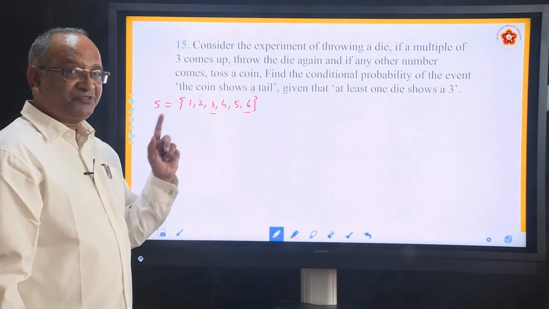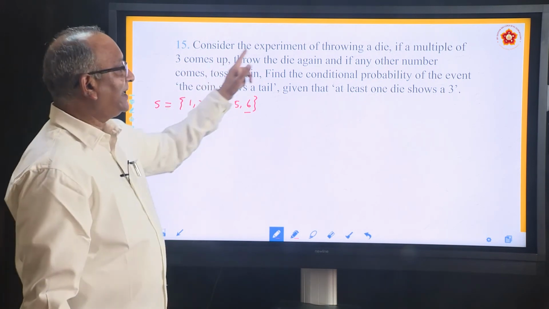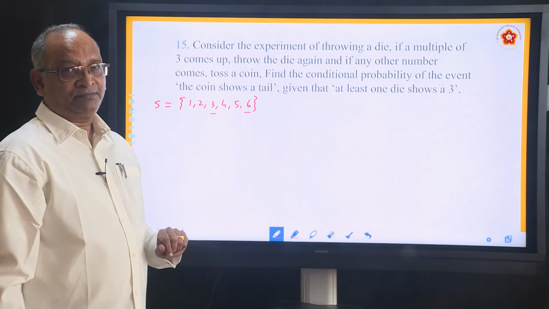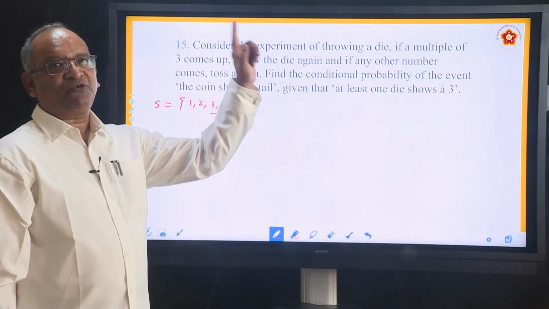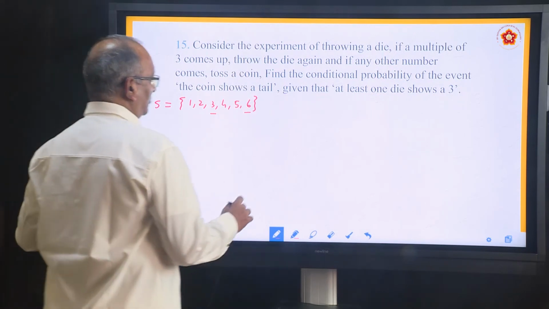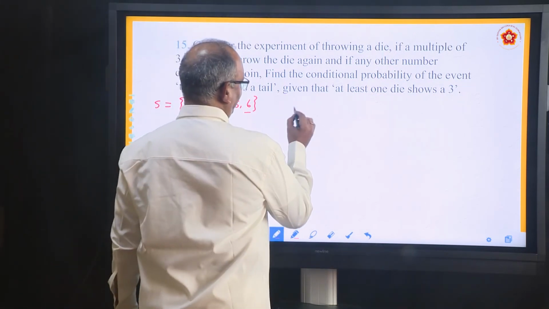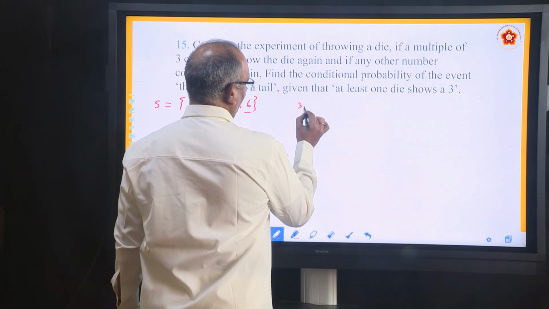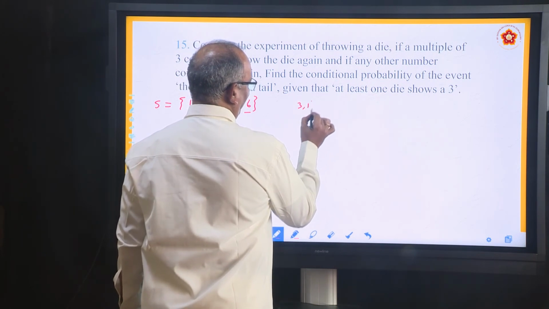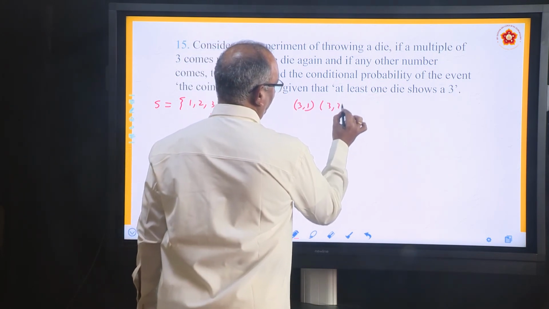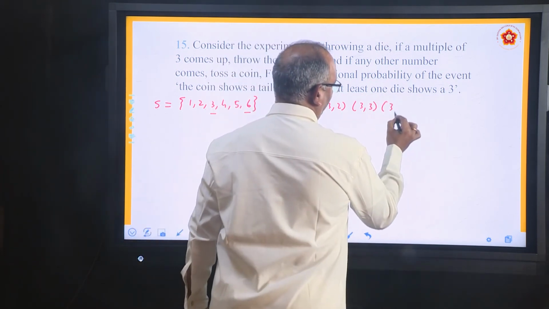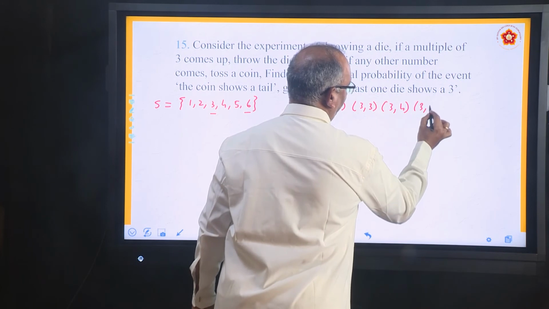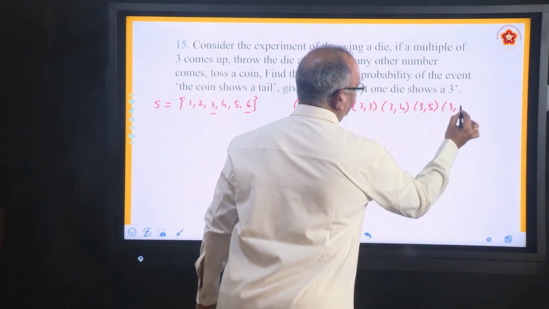If a multiple of 3 comes, what does he say? Throw a die again. If you throw a die, you are going to get 1, 2, 3, 4, 5, 6. So what are you going to get? With 3: (3,1), (3,2), (3,3), (3,4), (3,5), (3,6).